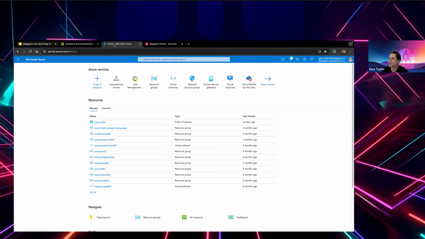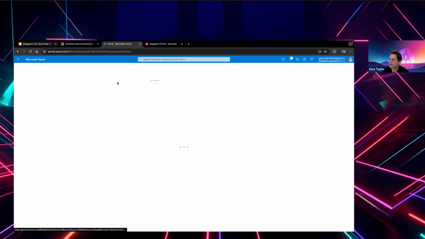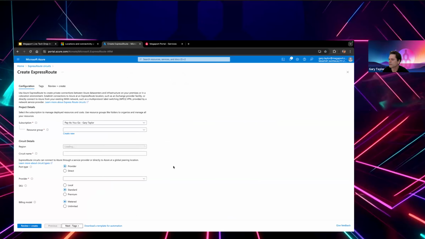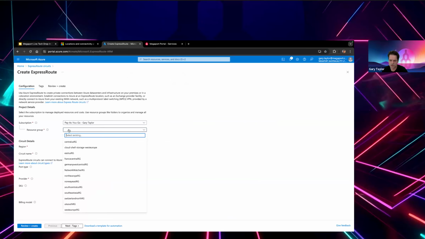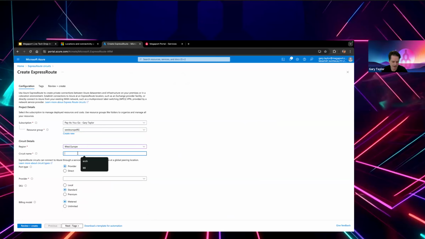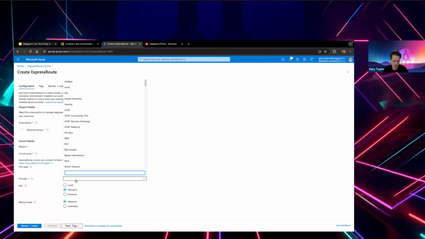So I go into the portal now. And this is Azure's portal. I click on ExpressRoute. I then click on Create ExpressRoute. And the resource group, I'll just do one of my defaults. I'll say West Europe. And then the region I'll put as West Europe again. And then I'll just call it test. And the provider will be Megaport.